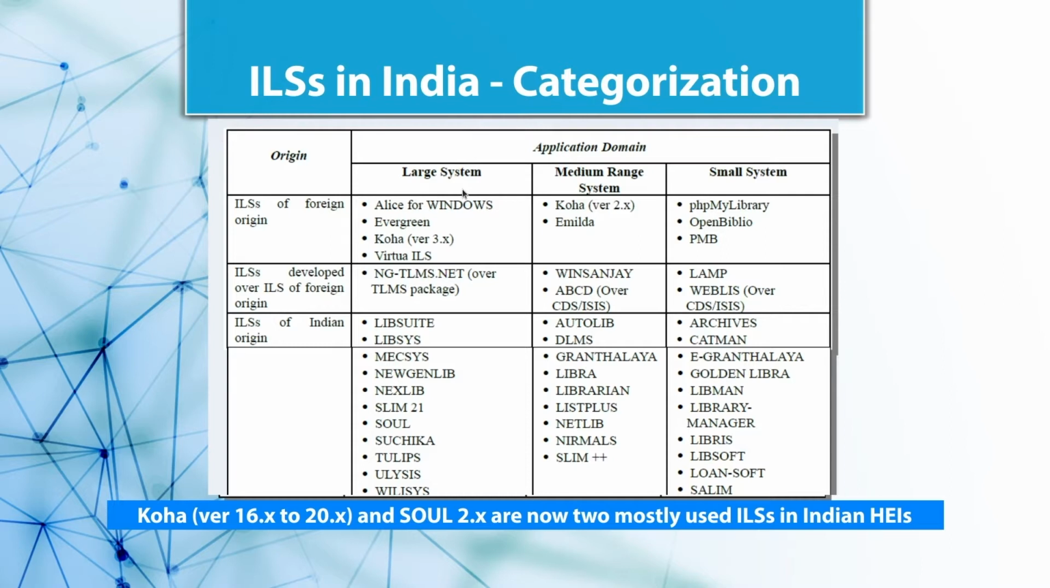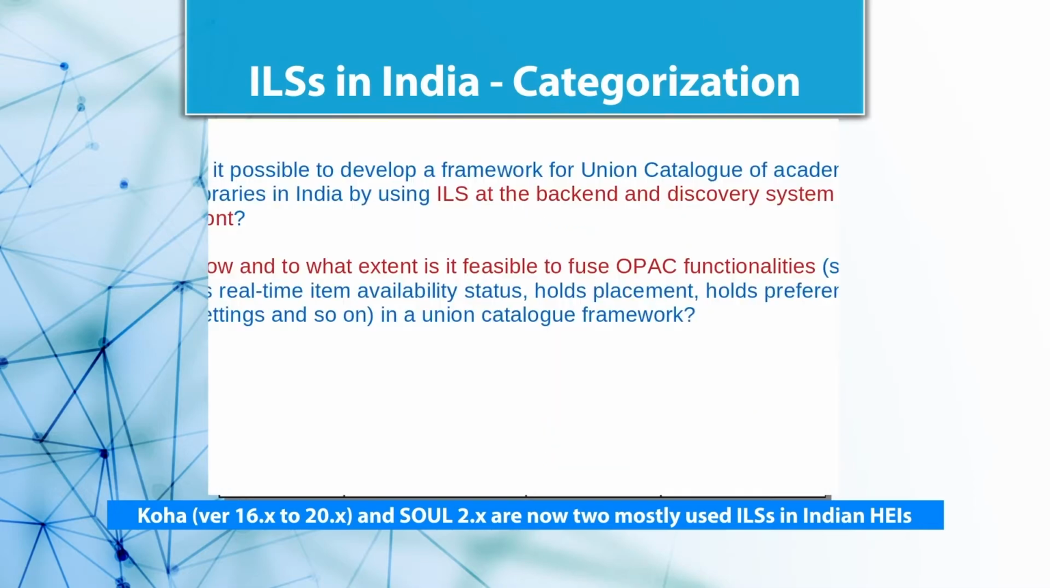Now, again, an academic library can be a large library, a medium range library or a small library. So the number of resources varies, and you can see that 50 plus library automation softwares are in use in different academic libraries of India. But one particularly interesting fact is that for the last 4 or 5 years, two prominent library management softwares are coming up. One is Koha, open source, from version 16.x to 20.x, and the other is Sol 2.x, that is version 2.0. These are the two most used ILSs in Indian higher educational institutions.